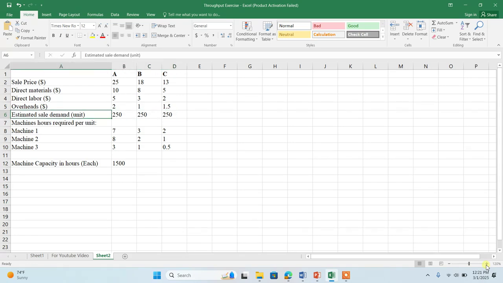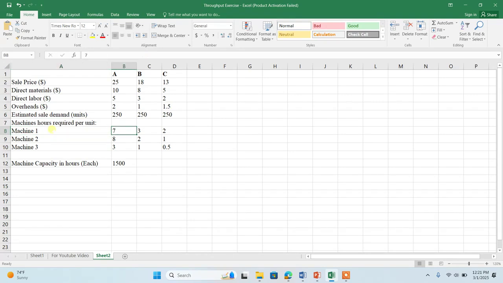Estimated demand in the market for each of the products is, let's suppose, 250, 250, and 250. The market demand for product A is 250 units, B is also 250 units, and for C also 250 units. Okay, my dear. Now machine hours required per unit.